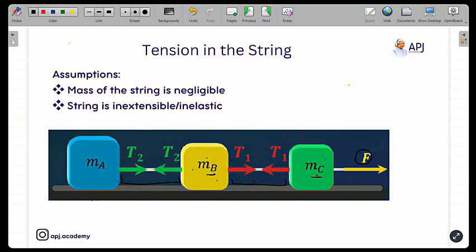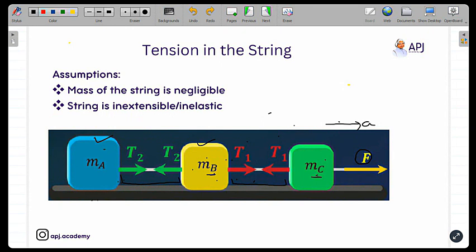Now, if I say that all the three blocks are moving together towards the direction of the applied force with an acceleration A, then which force is responsible for the motion of block B and block A? It is tension in the strings. Only the tension in the strings is responsible for their motion, because no other force is there. They are not in direct physical contact, so there is no contact force. They are connected via string, so the only force present between them is tension.